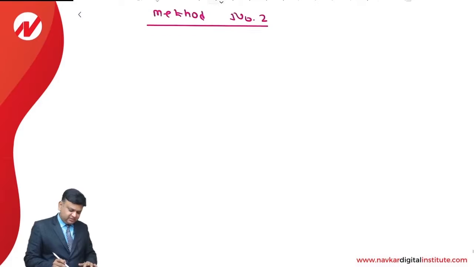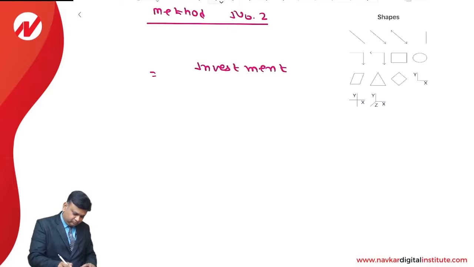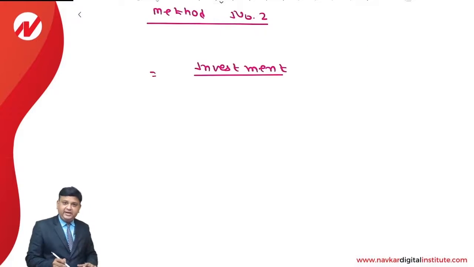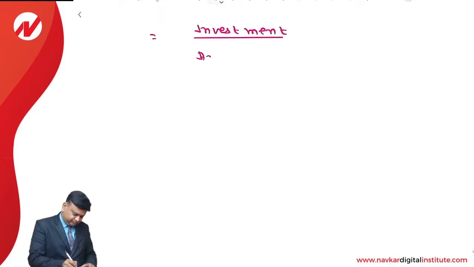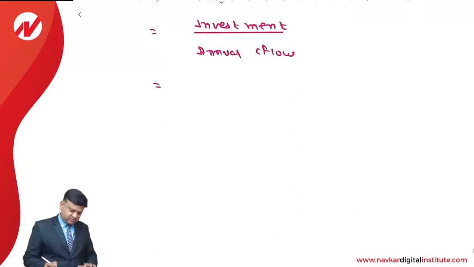In the subsequent method, it is investment divided by annual cash flow. The amount of the investment that we have made is 21 lakhs and the annual cash flow is 8,96,000.